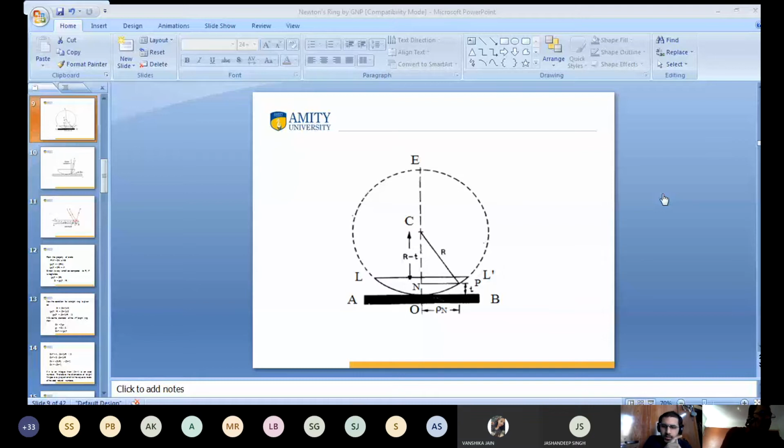Sir, the property of circle is not clear to me either. Okay, no problem, I will come back. Who asked about rho n? Rho n is the radius of Newton's ring at point P. Clear? I want to come back to the property of circle.